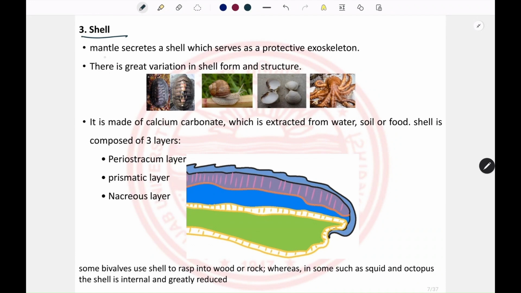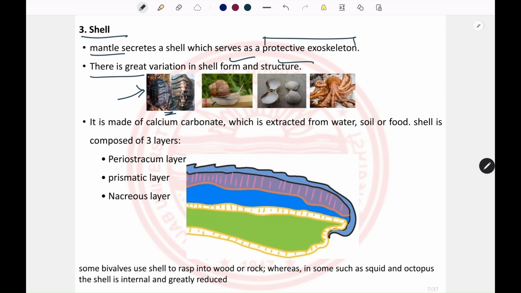The next part is the shell. This shell is created by the mantle, and it acts as a protective exoskeleton. There is great variation in the shell, in its form as well as its structure. In the case of chitons, the shell is present, but in the form of multiple plates, about 8 plates.